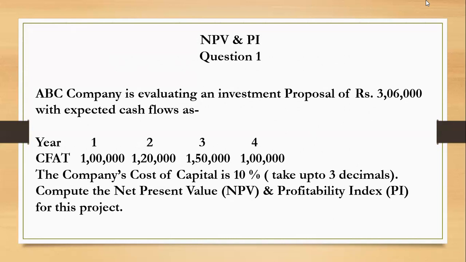What he is saying: a company invests rupees 3,06,000. A 4-year period is given. The cost of capital is 10%, which means that using the discounting factor, we find the net present value and profitability index. This is simple, they given it as a sum. We find both net present value and profitability index in one go. Okay, I take an Excel.